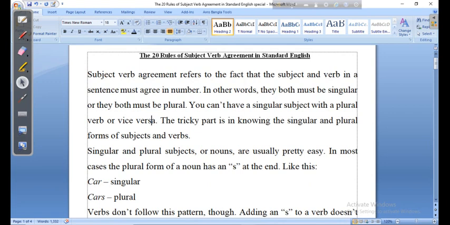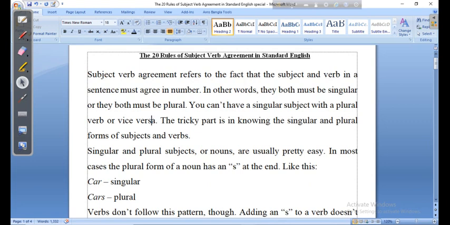This is the basic rule, or the main rule, or the ground rule. Today we will continue our discussion only on this topic. Now the most important thing is that you will have to know whether the subject is singular or plural. If you can know it, then